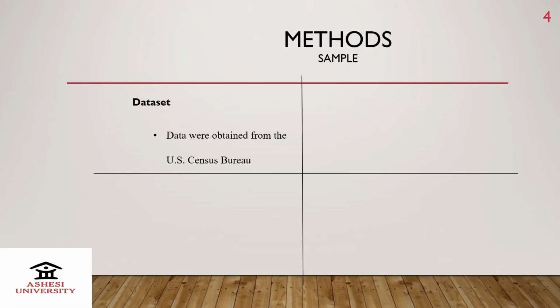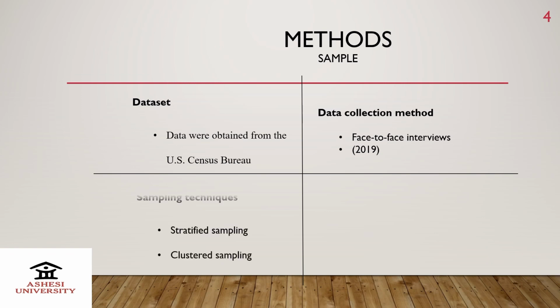The methods. The dataset was obtained from the US Census Bureau and it was collected through face-to-face interviews in the year 2019. The sampling techniques are stratified sampling and cluster sampling, and the sample size consists of 6,454,092 individuals.